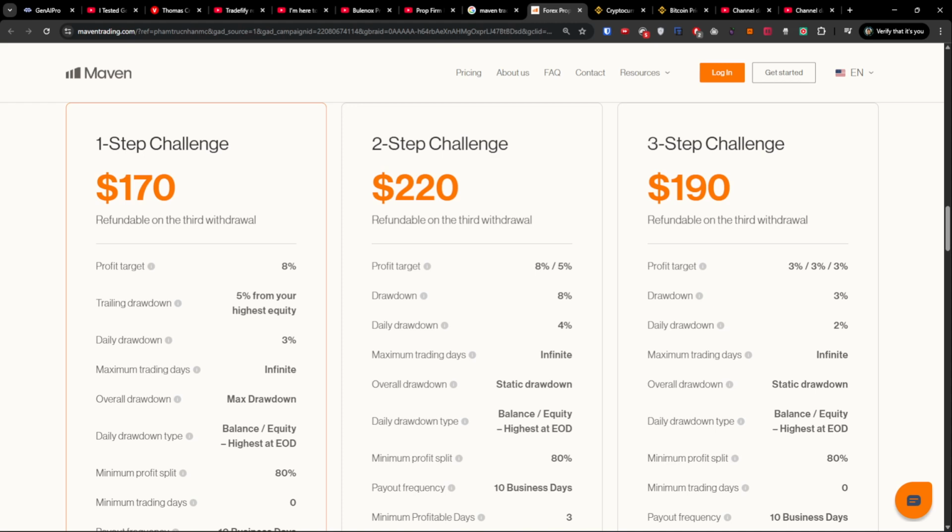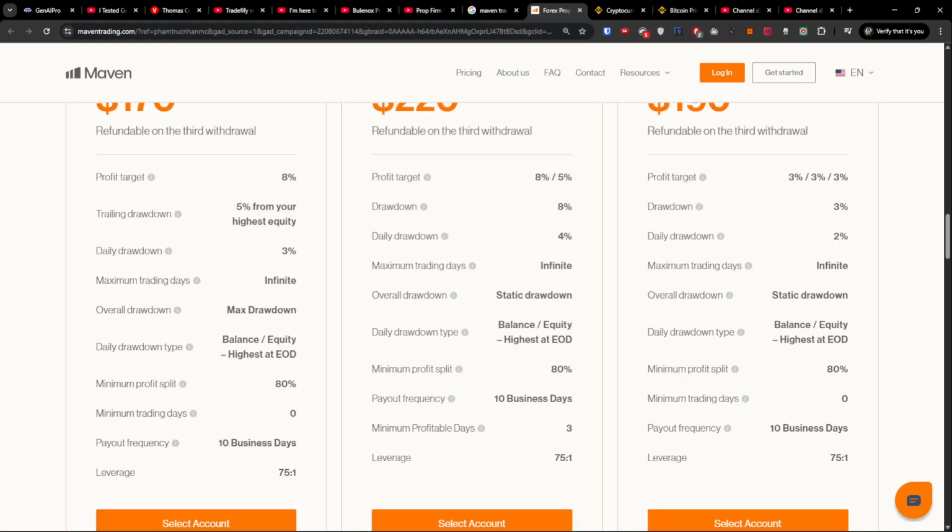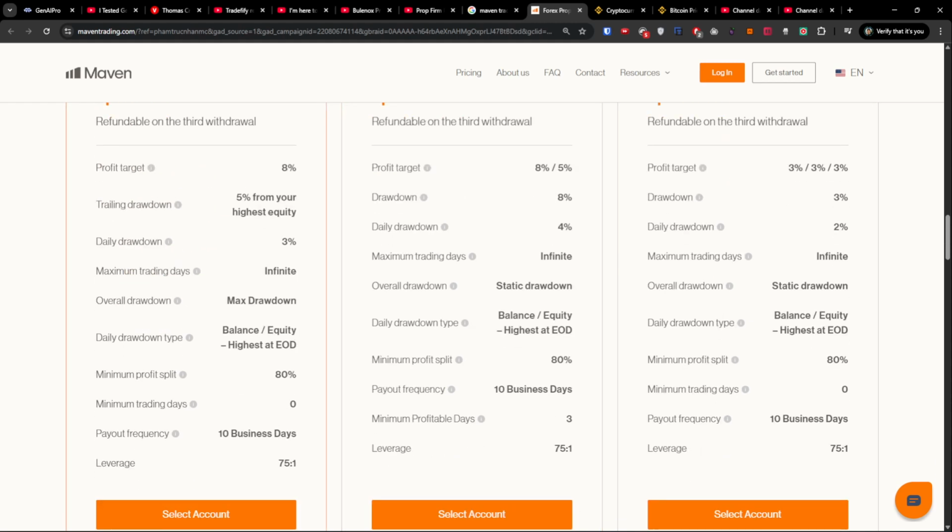On each you're going to have the profit target, the trading breakdown, also the daily drawdown like 3%, 4%, 2%. Also the overall drawdown is max, static, and you're going to have the daily drawdown type, and the minimum profit split is 80%, right? And you can have it on the same. Payout frequency is 10 business days, minimum profitable days here like 3, and minimum trading days is 0 here.